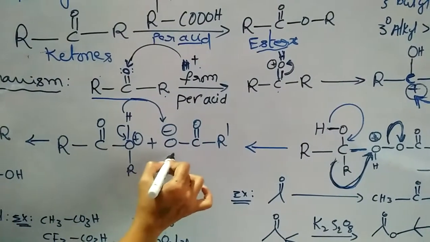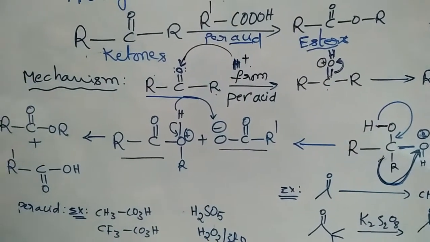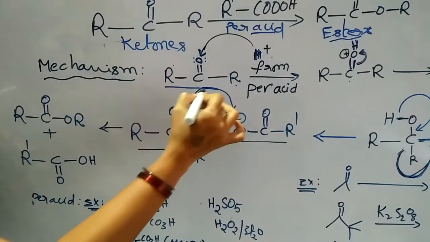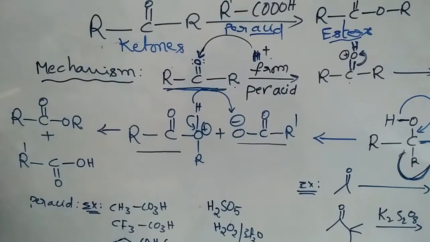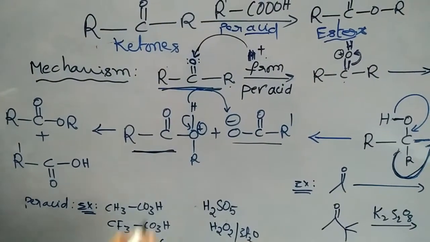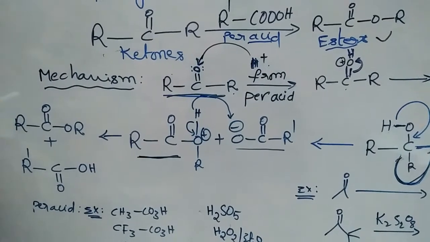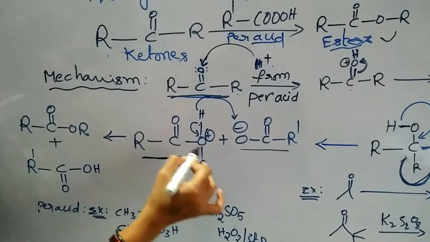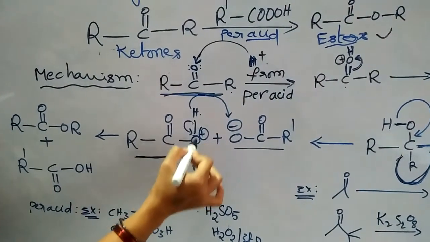Here the ketone is converted into these products. We took ketone as the reactant. What is the product? Ester. Ketones are converted into esters like that. How do esters come? We can see now. Here this is the bonding between hydrogen and oxygen.